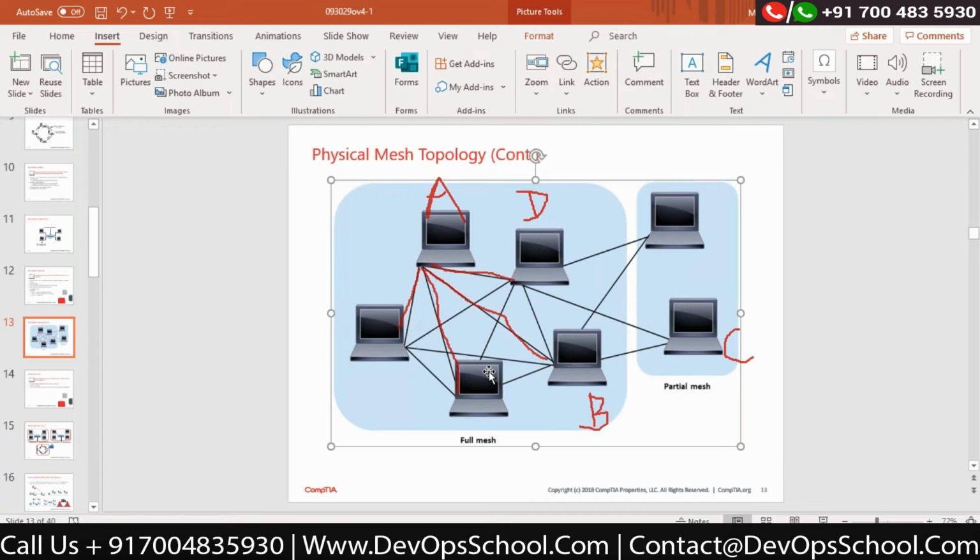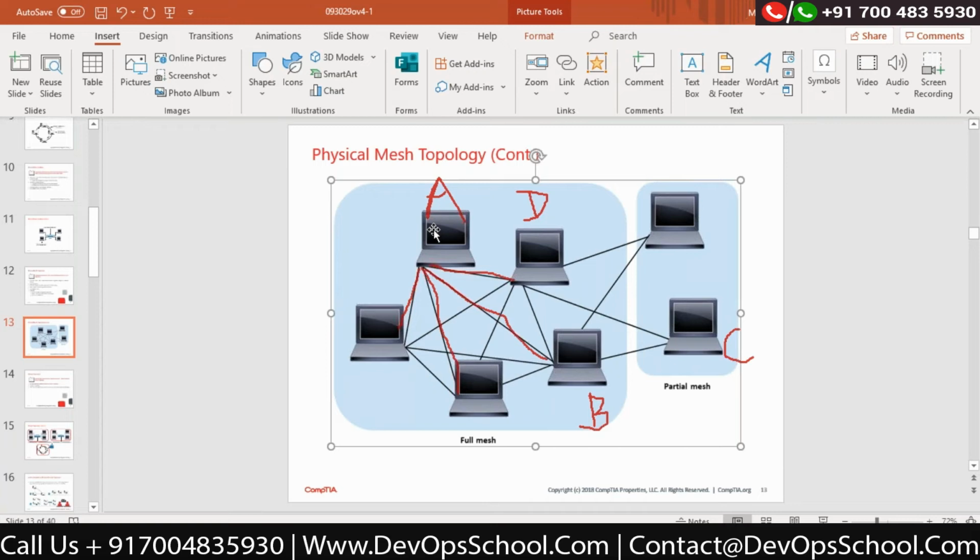It is reliable because it has a dedicated line for each network, but it is not cost effective. For every computer, I should purchase 4 different network cards, and 4 different wires should be connected. You can imagine the cost of a single machine. Now, I'm talking about only one machine, correct?